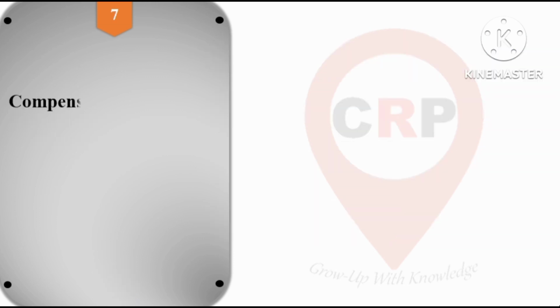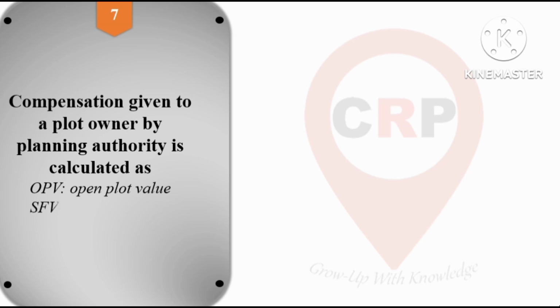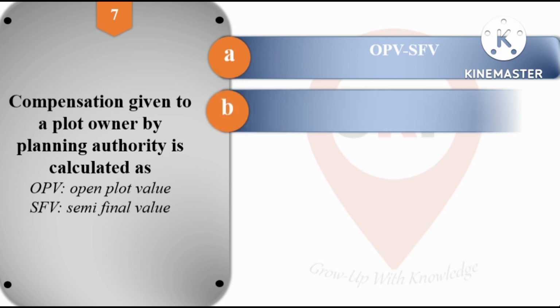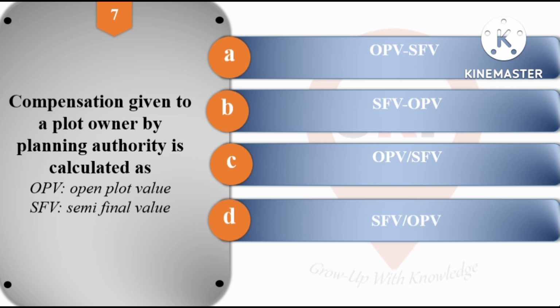Next question, question number 7. Compensation given to a plot owner by planning authority is calculated as, here OPV means open plot value and SFV means semi final value. So options are A OPV minus SFV, option B SFV minus OPV, option C OPV divided by SFV, and option D SFV divided by OPV. So the right answer for this question is option A, that is OPV minus SFV.